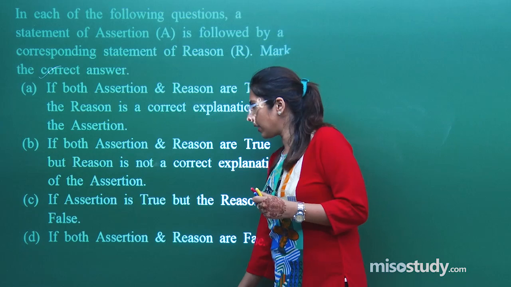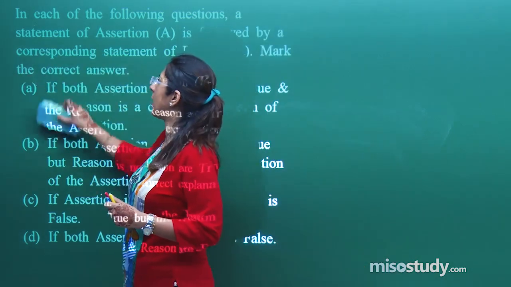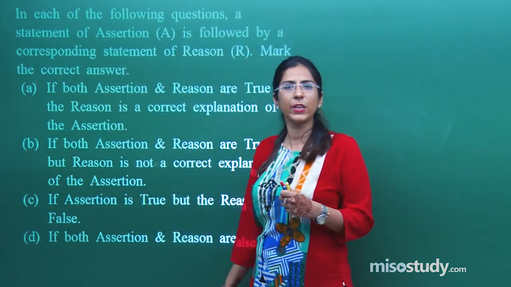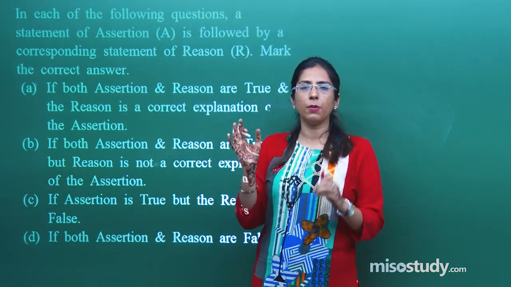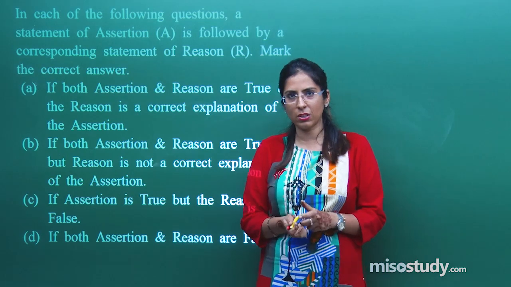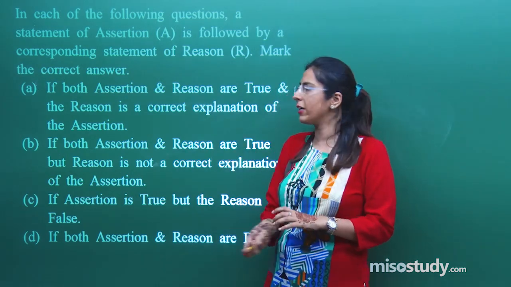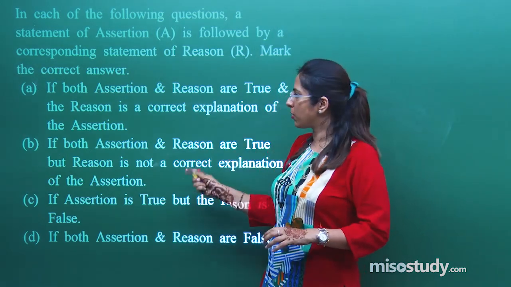So as you can see, the next question is of assertion reason type. The four options will be given to you, and out of these four options you have to choose one. Before these 20 questions you will have such an explanation of the four options you have to tick.